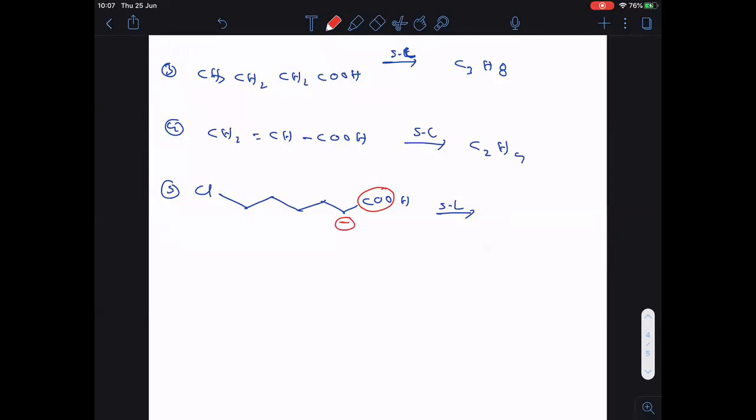The adjacent carbon gets a negative charge, and from here chlorine will depart. Chlorine is a very good leaving group, so here you get the positive charge. This negative and this positive combine with each other. So how many member ring is formed? 1, 2, 3, 4, 5. Clear? So this is what is formed here. What is the name of this? This is called cyclopentane.